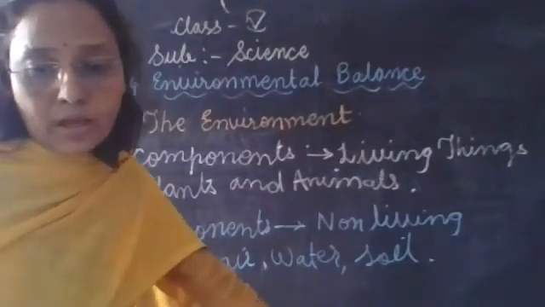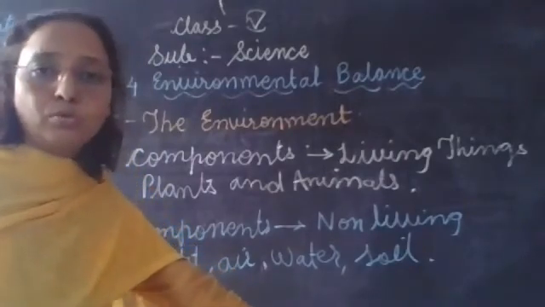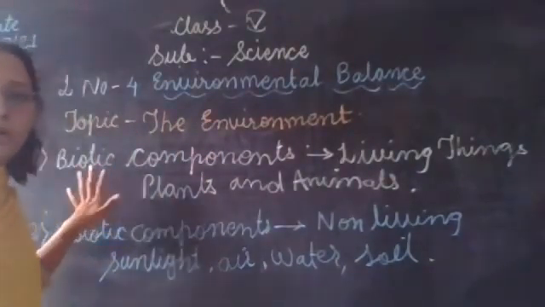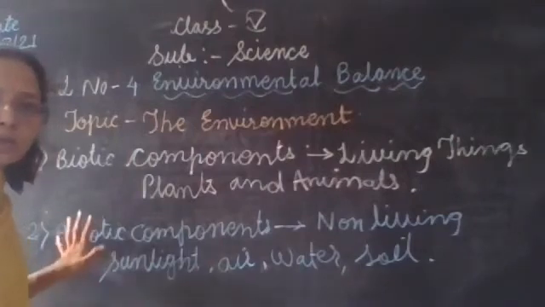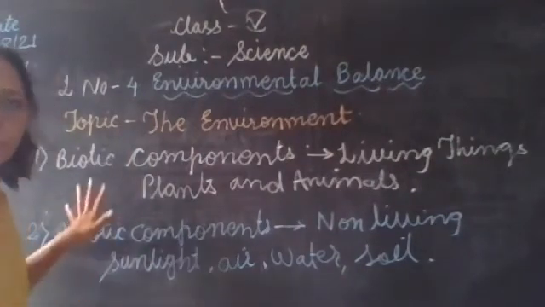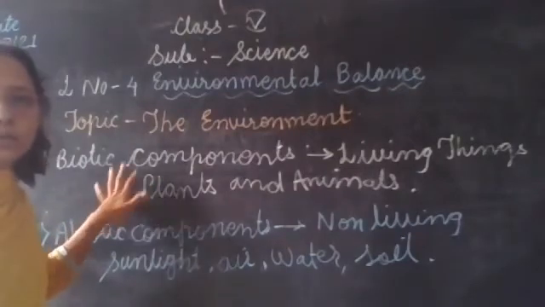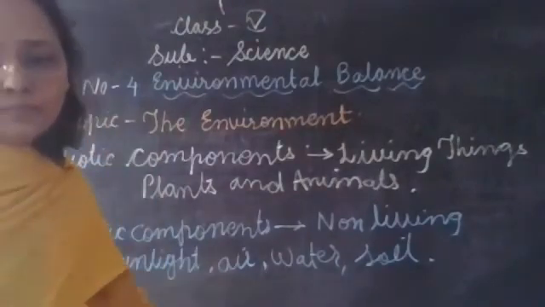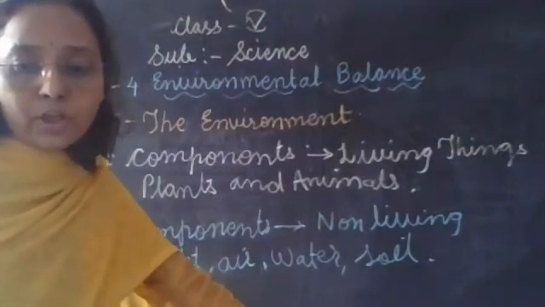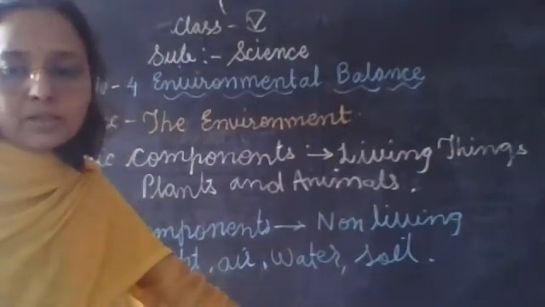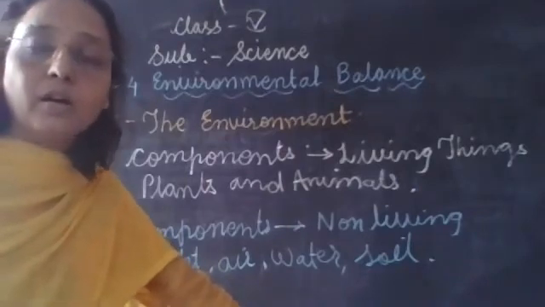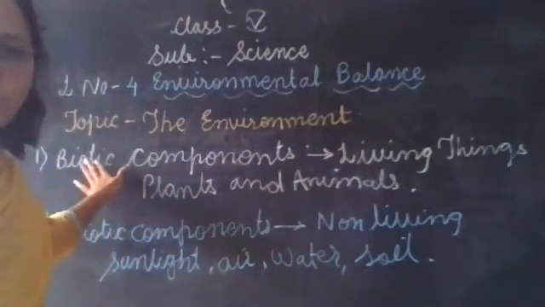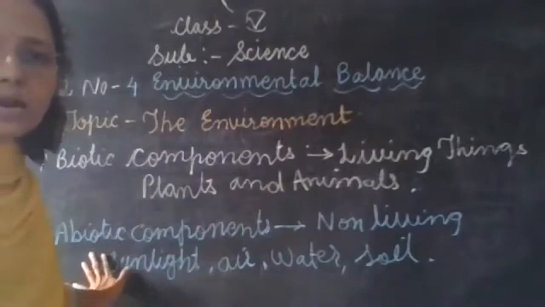Living and non-living things are dependent on each other. In this environment, the biotic component depends on the abiotic component, and the abiotic component depends on the biotic component. See how? There is a lot of give and take, which means interaction between biotic and abiotic factors.